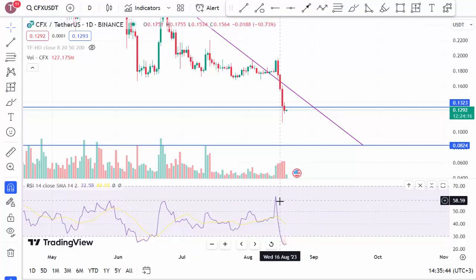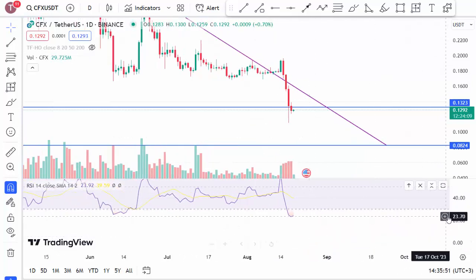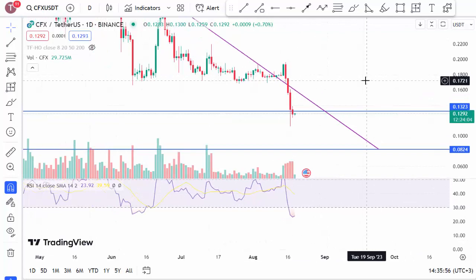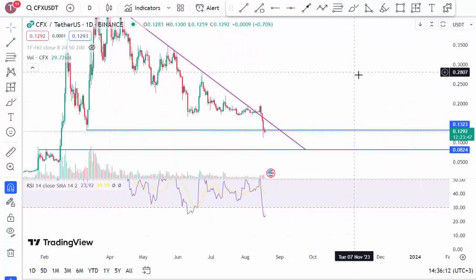After closing the Fisher indicator, if we look at the RSI indicator, my friends, we can see that since around August 15th, with the sharp drop in price movements, the RSI value has also dropped significantly, and it's currently below the 30 level. If it breaches above the 30 level, we can interpret this as a buy order. However, if it stays below the 30 level, we can also say that the decline in price movements might continue further. Therefore, we need to be cautious.